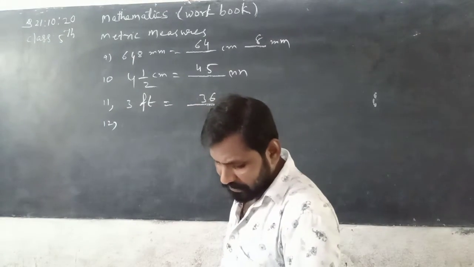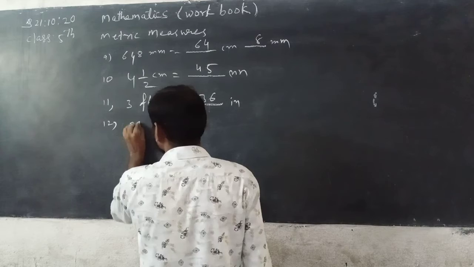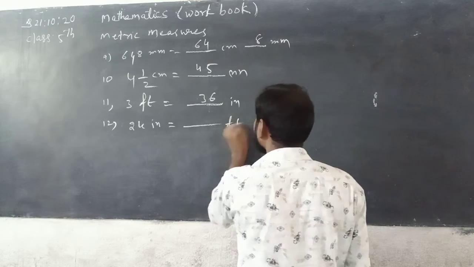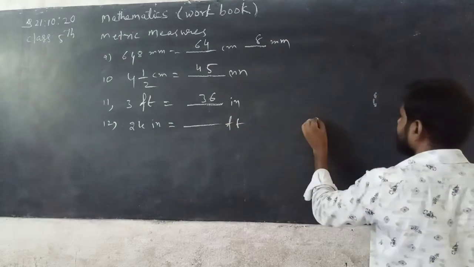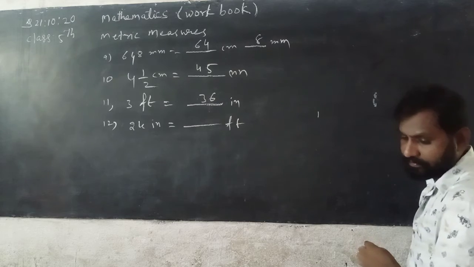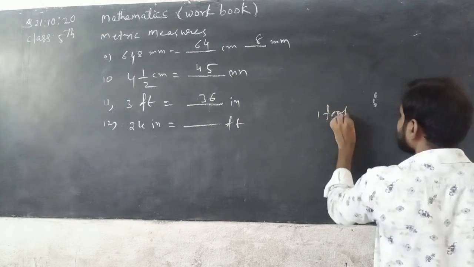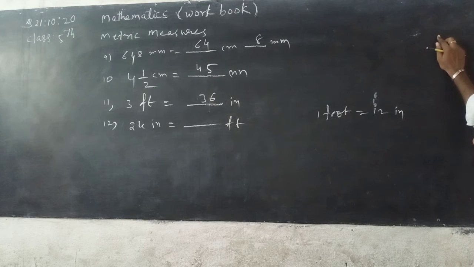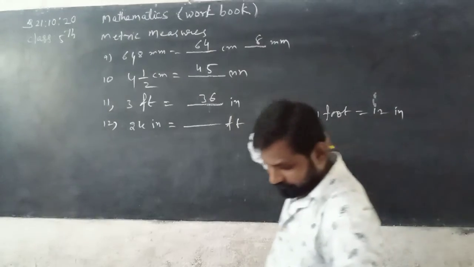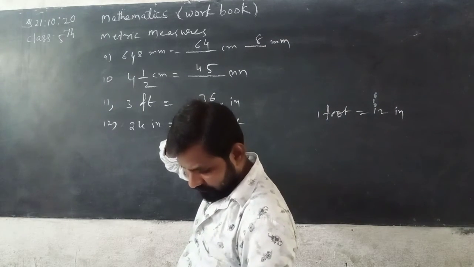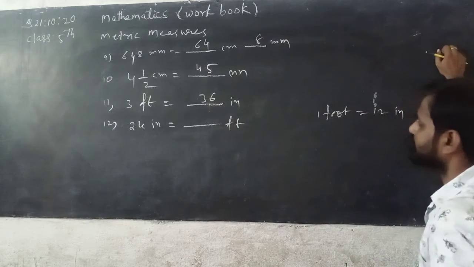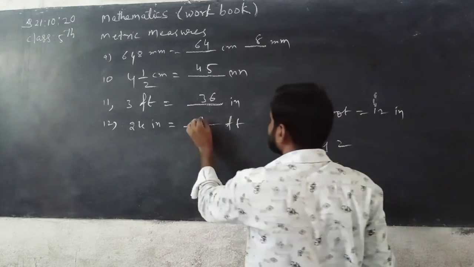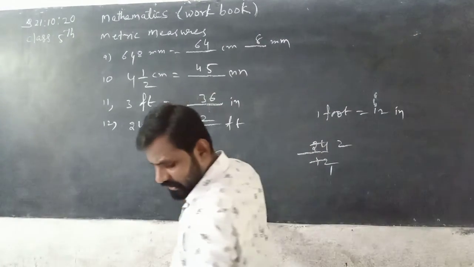Now next, 12th one. 24 inches is equal to dash feet. See here, 1 foot is equal to 12 inches. Means 24 inches is equal to how many feet? Means 24 divided by 12. 12 ones are 12, 12 twos are 24. You can get 2 feet. Now next, 13th one.